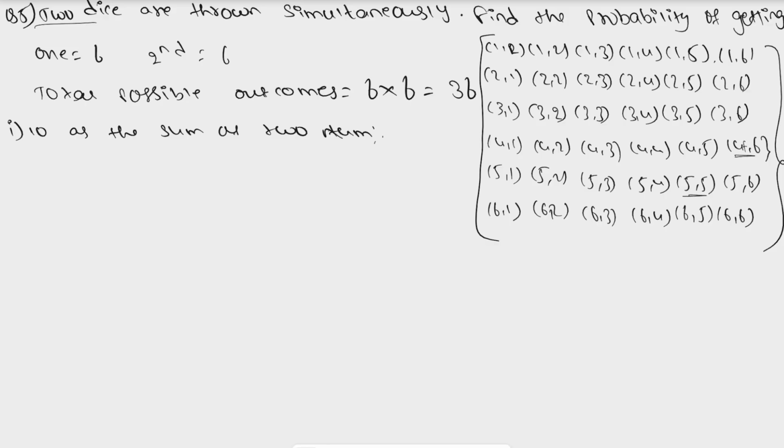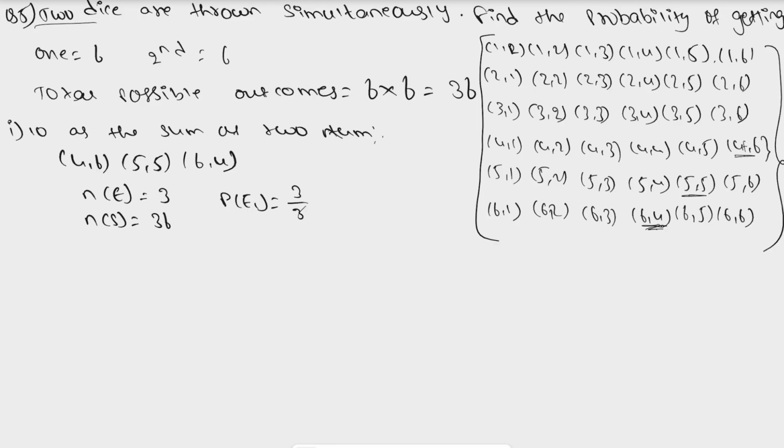Then we have 5 and 5, which is equal to 10. 6 plus 4 is also equal to 10. So here we have three events: 4, 6; 5, 5; and 6, 4. So n of e, how many events we have? 3. And as we know, our n of s is equal to 36. The probability of this first event is equal to 3 by 36, which is equal to 1 by 12.